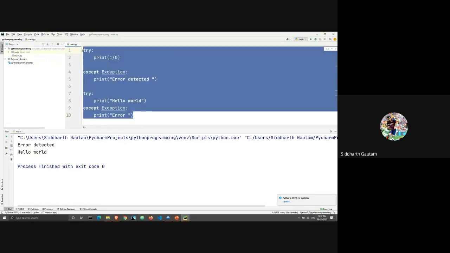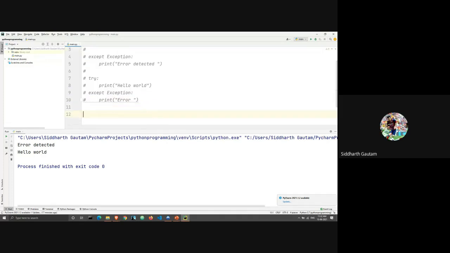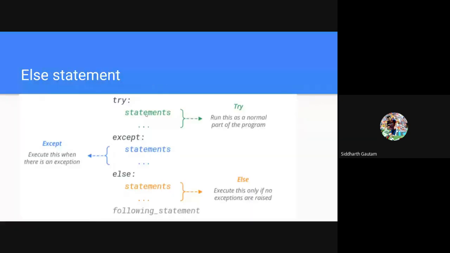Let me comment out all of this, and we will go back to our presentation. Now we get to our else statements. We have try, except, and then we have else. As I said a few minutes ago, first Python is going to try to run the code inside the try statement. If that fails, then it will try to run whatever is in the except block. If that fails, then it will run whatever is in the else block.